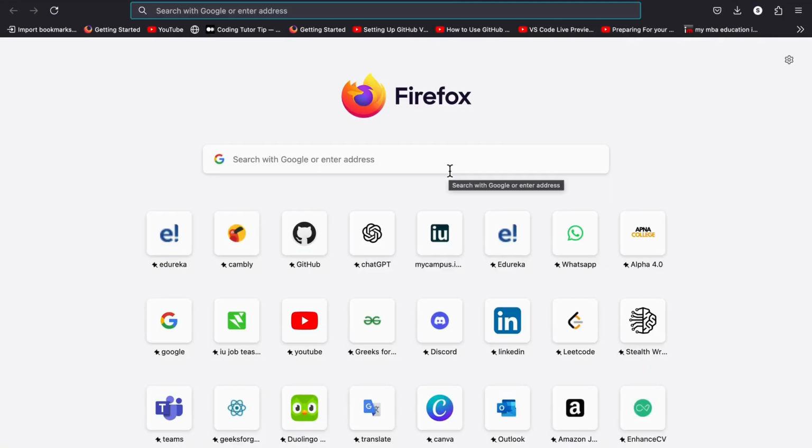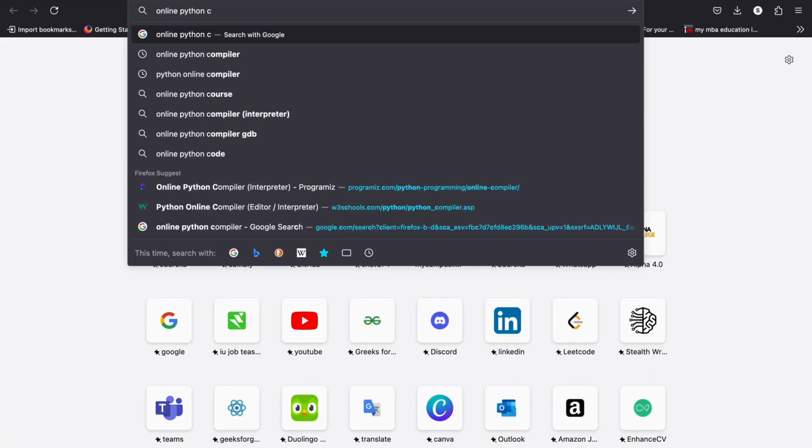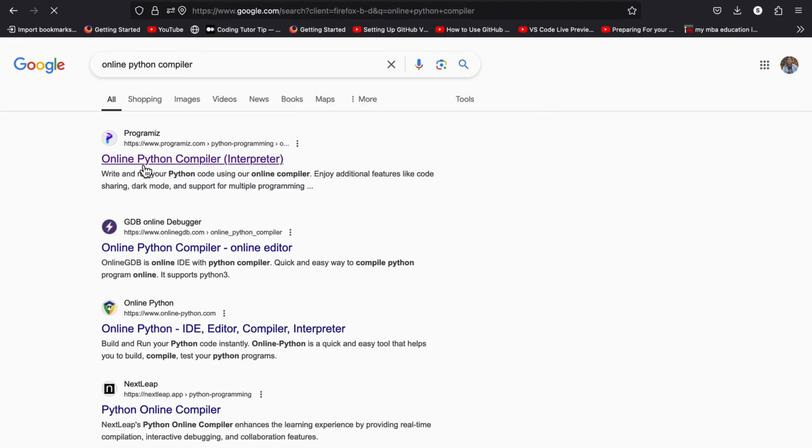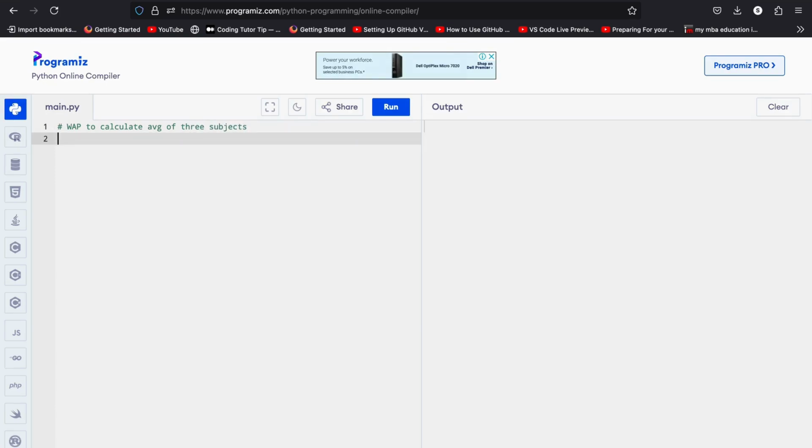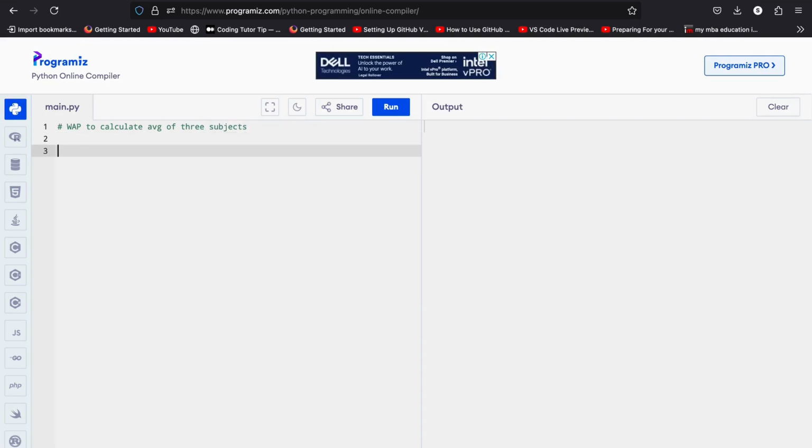Just go to Google and write online Python compiler. Click the link, just remove everything. Here I'm writing a comment. What program will we see? Write a program to calculate the average of 3 subjects. Okay, we can solve this program in 2 ways.